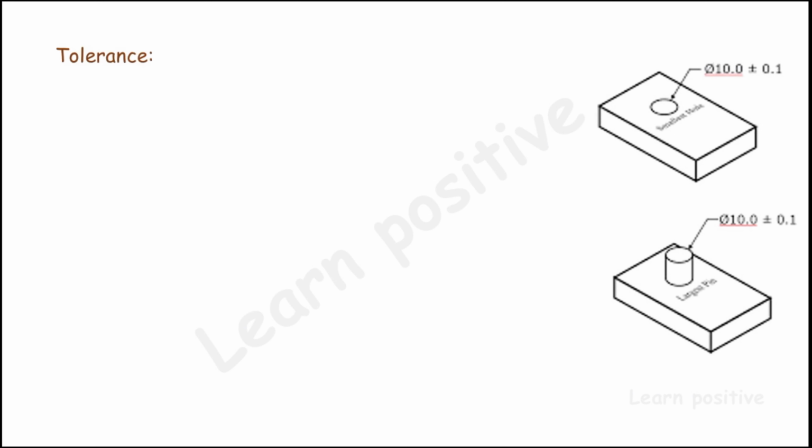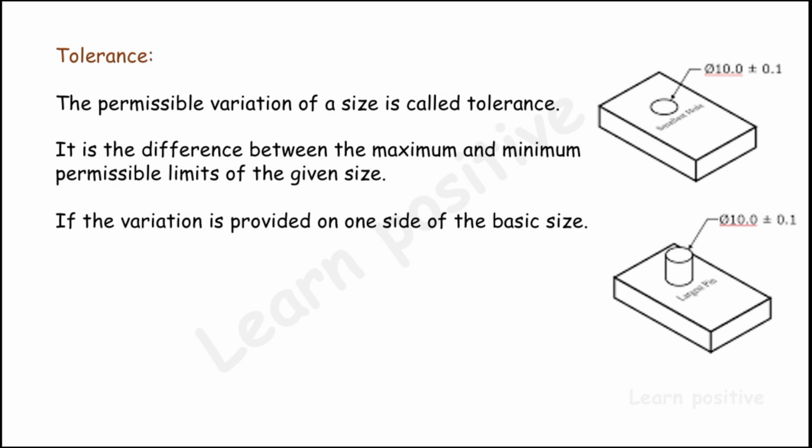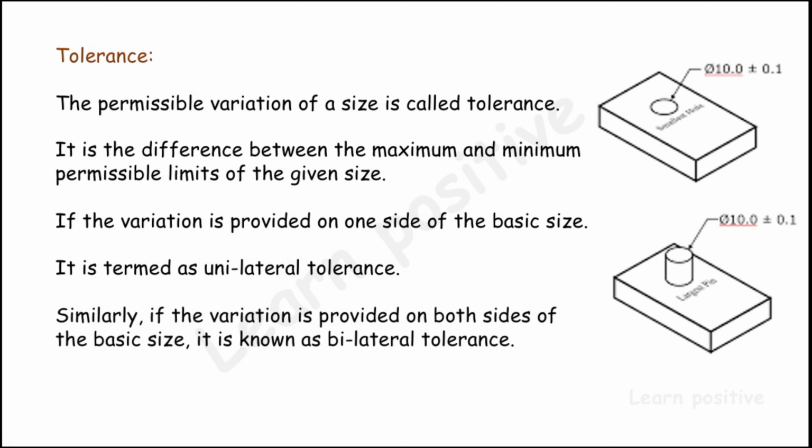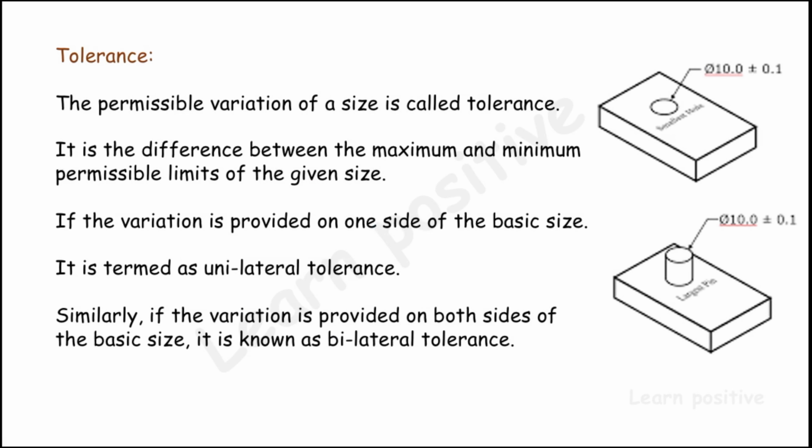First we are going to see tolerance. The permissible variation of a size is called tolerance. It is the difference between the maximum and minimum permissible limits of the given size. If the variation is provided on one side of the basic size, it is said to be unilateral tolerance, and similarly, if the variation is provided on both sides of the basic size, it is known as bilateral tolerance. You can see the image here.